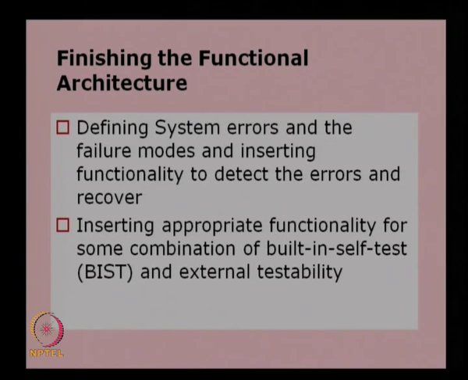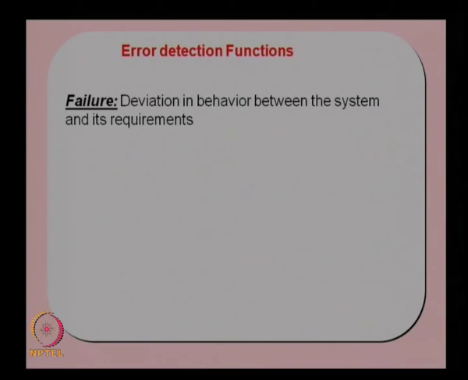Now, how do we provide these? In order to provide these functions, we need to define some of the terms which define the fault identification. So, we define these functions as error detection functions. These are the functions to be provided, the error detection functions. So, in order to find out how to provide this function, we need to define terms like failure. A failure in a system is defined as a deviation in behavior between the system and its requirements.